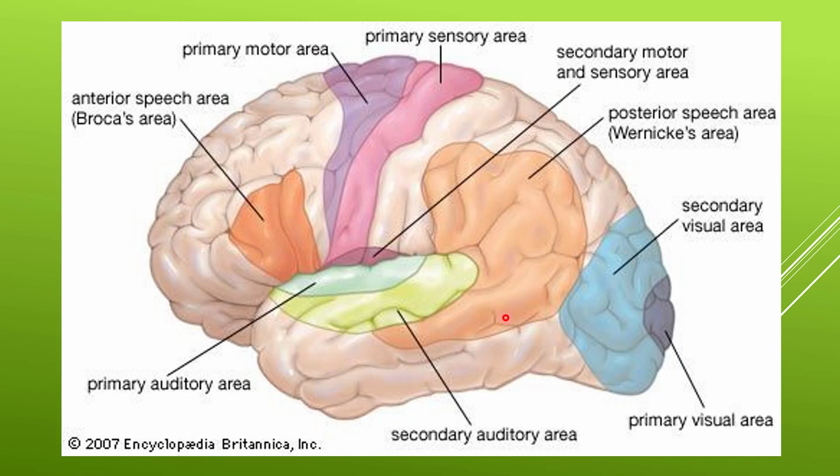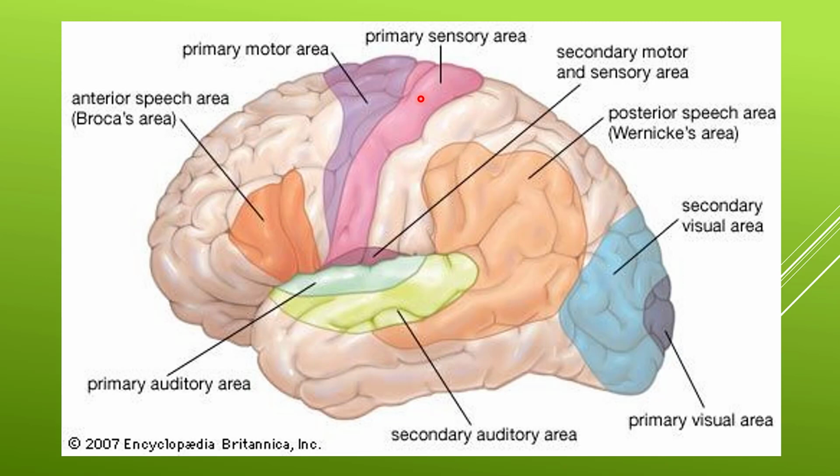Again, here we see the central fissure or central sulcus, and we see the primary motor area just anterior to the central sulcus, and this is the sensory area in the post-central gyrus. In fact, in both motor and sensory areas, our body is represented in an up-down position, and each part of our body is represented here according to its importance.